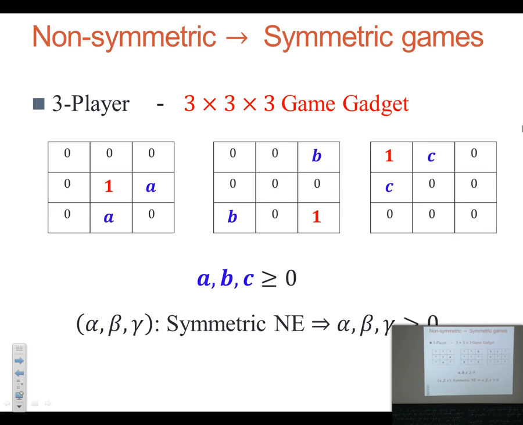and it is again a 3 cross 3 cross 3 GAN, then we can show that if alpha beta gamma is a symmetric Nash Equilibrium of this GAN, then all alpha beta gamma are positive. It means that it has full support symmetric Nash Equilibrium. Because this is a simple game, you can just do some algebra and do it.